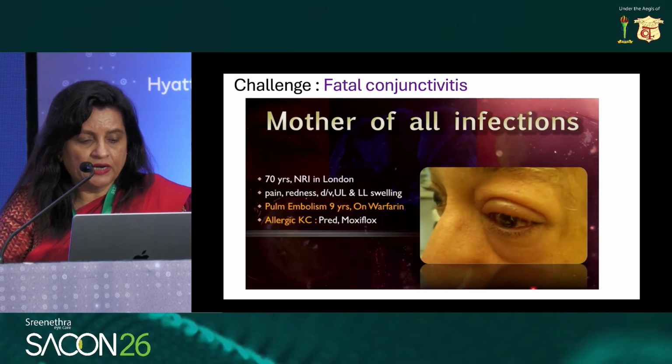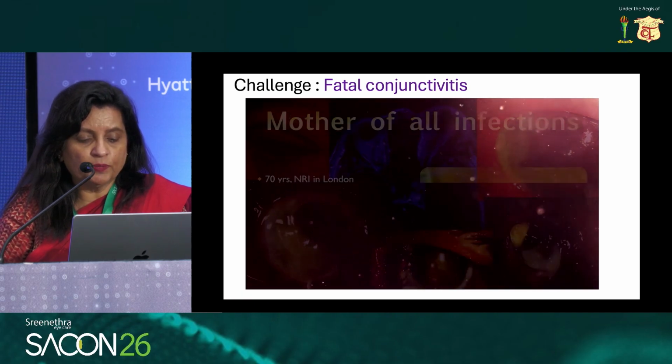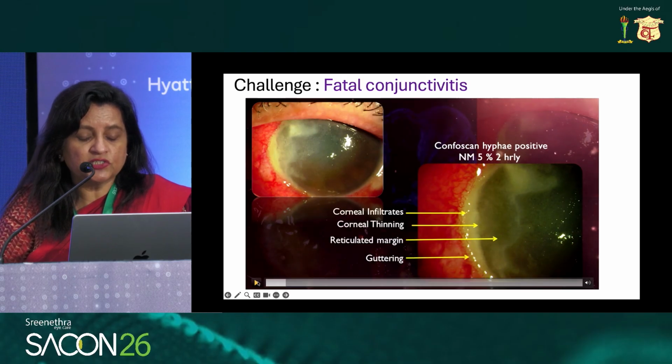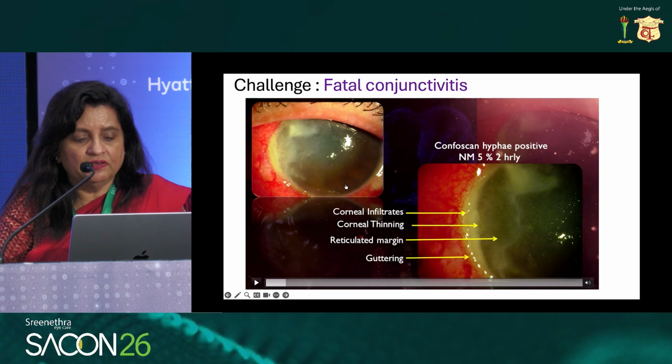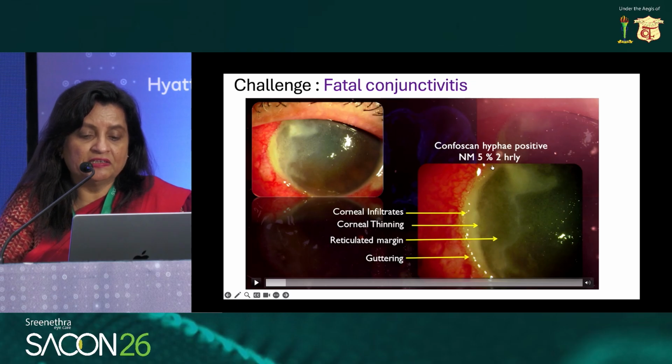A 70-year-old NRI from London who had just conjunctivitis was diagnosed as allergic keratoconjunctivitis, treated with topical steroids and topical antibiotics, but despite this, the patient did not respond. Subsequently, the allergic conjunctivitis converted into a keratitis-like picture. The important thing to note is that there's corneal thinning, there's a reticulated margin which can be seen here, and there is guttering.